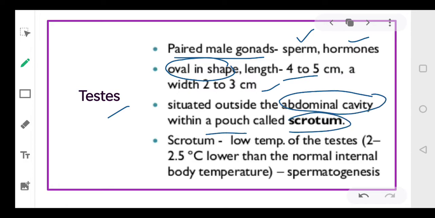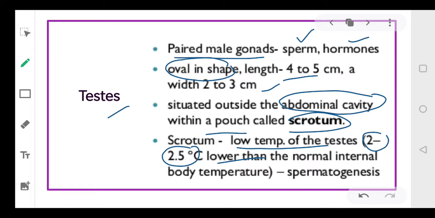So the testes are present in a skinny pouch called the scrotum. In the scrotum, the temperature is approximately 2 to 2.5 degrees lesser than the normal body temperature. Suppose your body temperature is 37 degrees Celsius, then in the scrotum this temperature will be approximately 35 degrees Celsius.